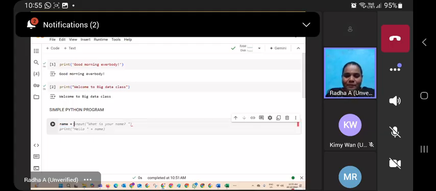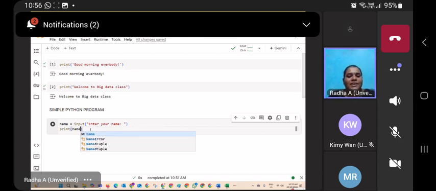Better you type. Input, after that, for example, let me type enter your name, after that colon, parenthesis, enter. Now I am going to print the information.